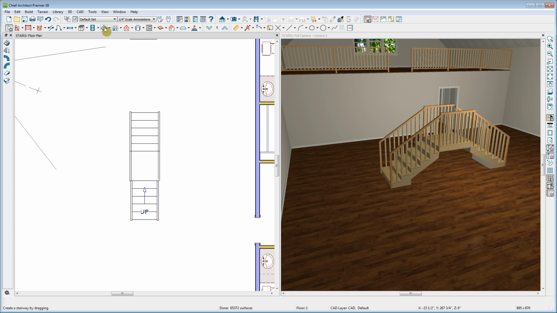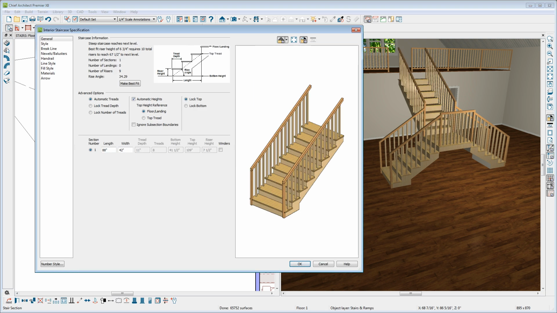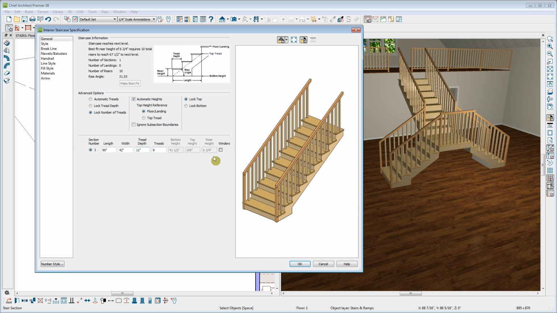I'll draw a third stair section by going to my straight stair tool, snapping to the center of the side of my landing, and left clicking and dragging in the upslope direction towards my loft edge. Once it's created, I'll go ahead and double click on this stair section and make sure that the staircase reaches the next level. Here it's telling me this is a fairly steep staircase with a 7.5 inch riser height. So I'll lock the number of treads and change this to 9 treads for my 6 3/4 inch riser height.